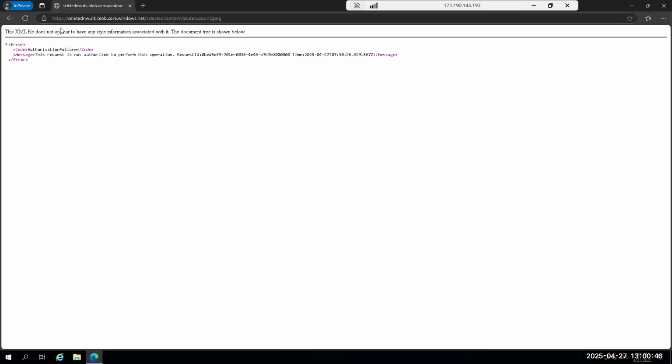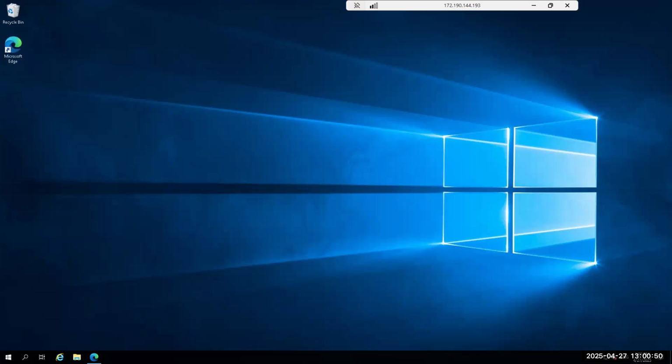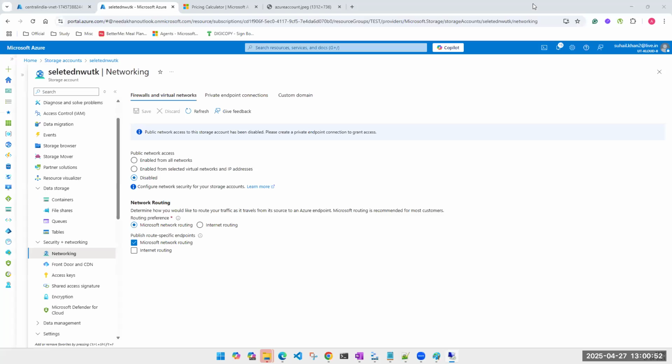Not able to access, it's giving an error. I've tried. Right. See, so why is it that? Because I disabled it. I disabled it completely.